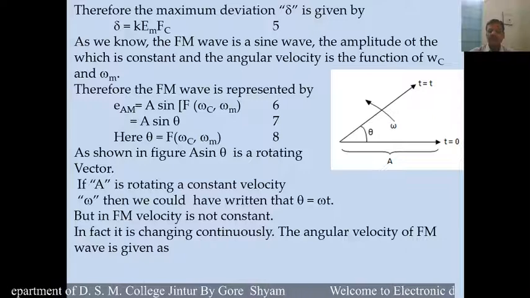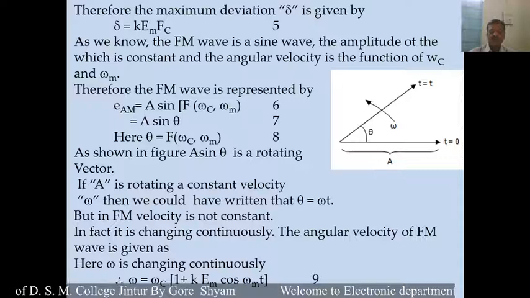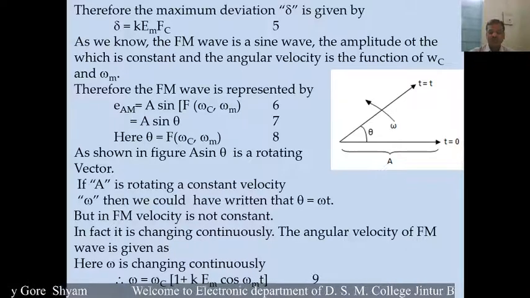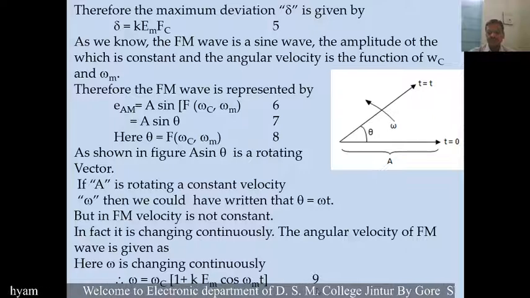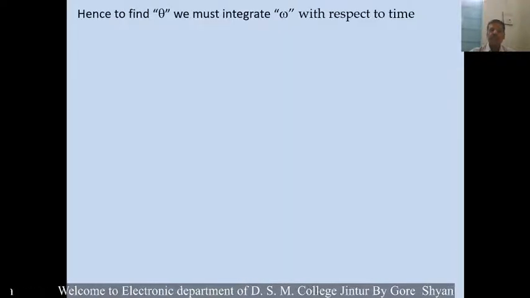Therefore, the angular velocity of the frequency modulated wave is given by omega is equal to omega c into bracket 1 plus k em cos omega mt, equation number 9. And hence, to find the value of theta, we must integrate omega with respect to the time.